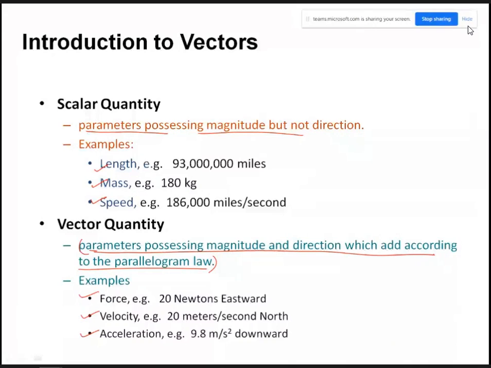Here, 20 newtons is the magnitude and eastward is the direction. Velocity 20 meters per second north: 20 meters per second is the magnitude and north is the direction. Acceleration due to gravity is 9.8 meters per second squared, that is the magnitude, and downwards is the direction. So both magnitude and direction, that is a vector quantity.